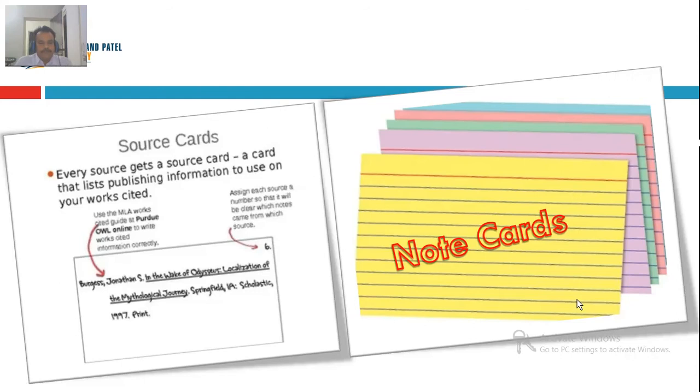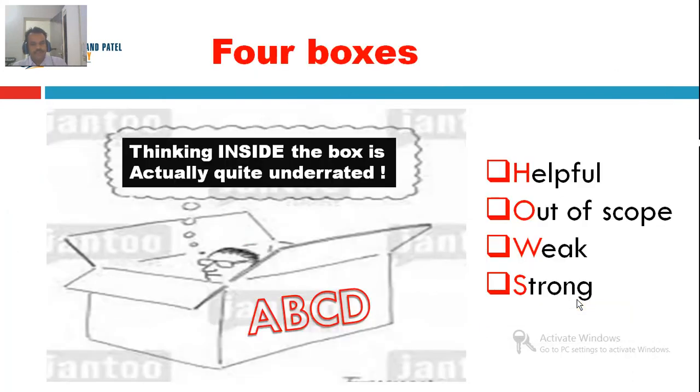You can use source cards, otherwise note cards, for documenting the information related to the review of literature. You can use a simple 4-box concept, and you can put all the articles or pieces of information that you get into a house, those 4 boxes A, B, C, D, otherwise called the house concept.